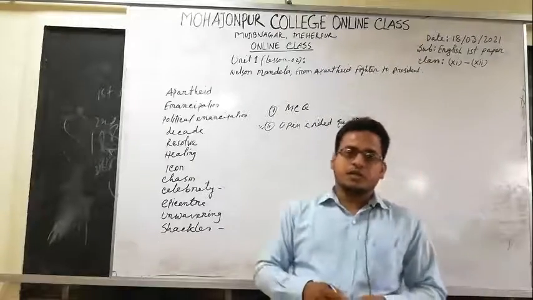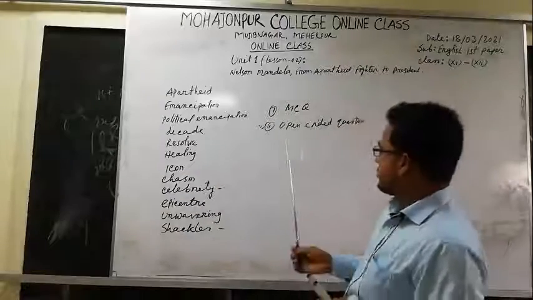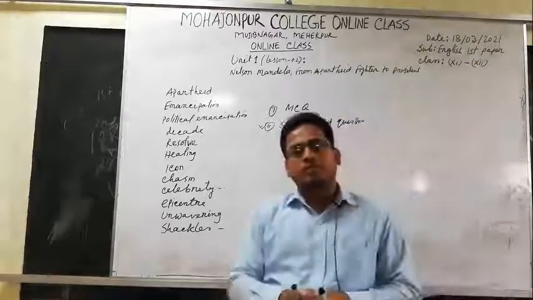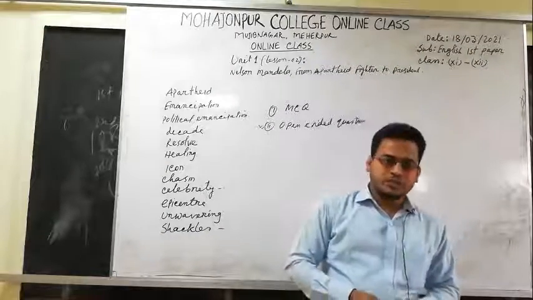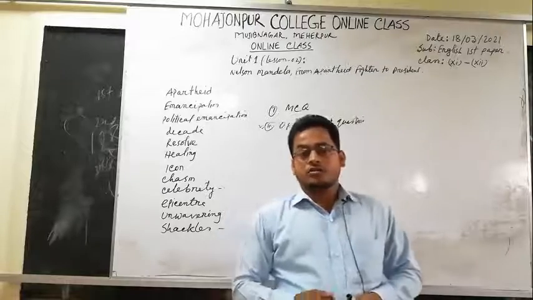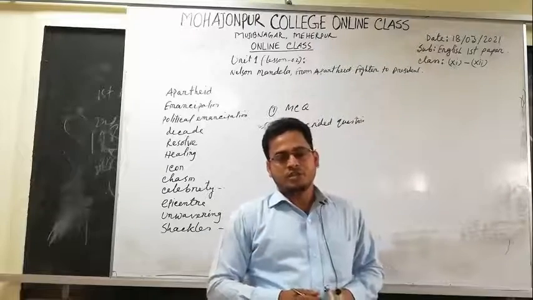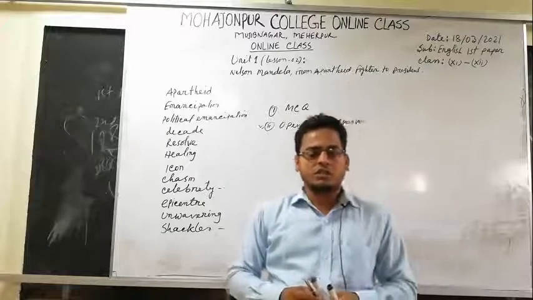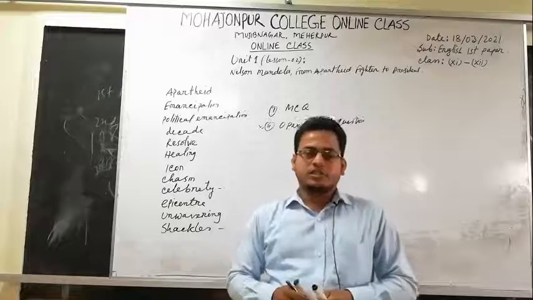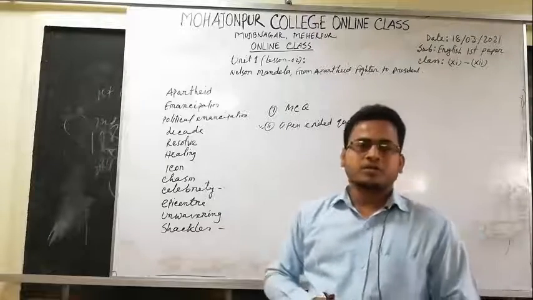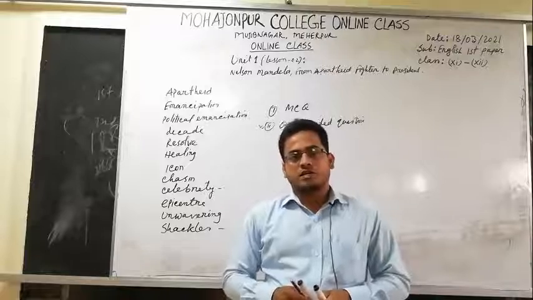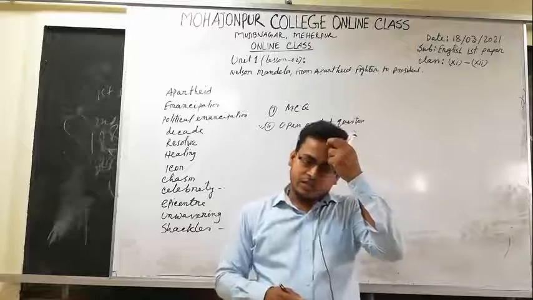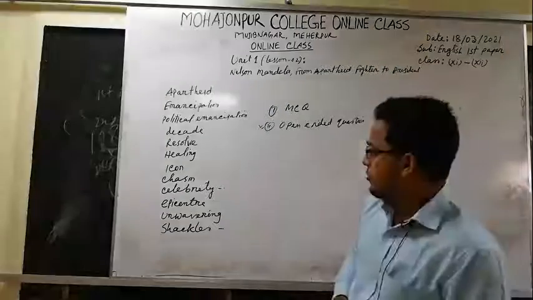The second one is open-ended questions. That is to say, there will be 5 open-ended questions for you from a passage. According to the passage, whatever you say, you will get 3 marks in each open-ended question. That means you will get 15 marks from 5 questions. So let's have a look at the board.